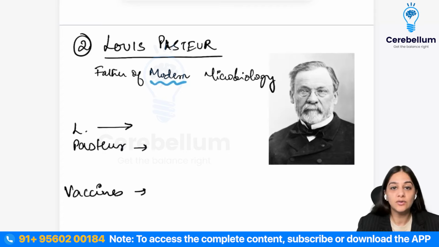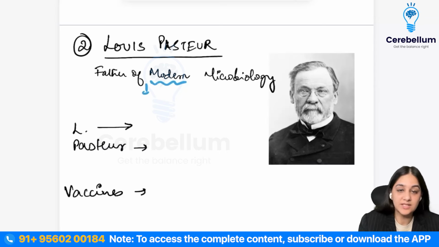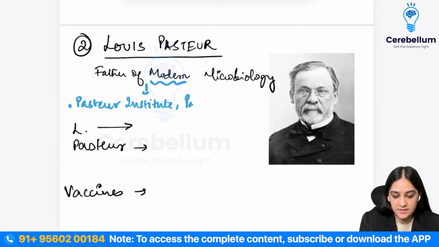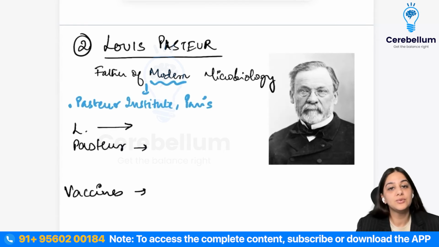He did a lot of modern research around that institute, right? So that is why he's known as the father of modern microbiology.